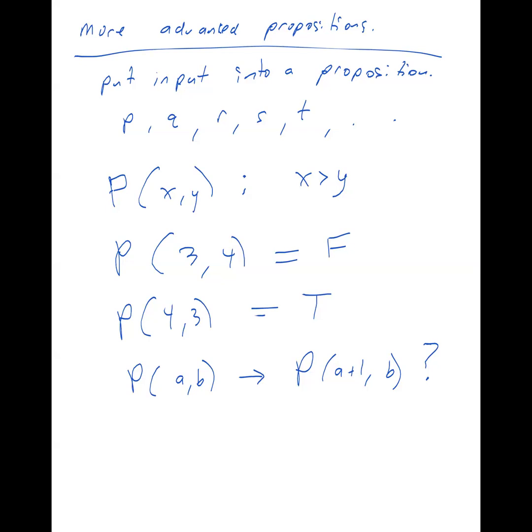Okay, hold on, let me go back to this. That could be a function, from what I'm hearing you say, but that wouldn't be a propositional function because it doesn't have a true or false value. It just has an output value. It calculates two outputs from the input. So it's like A plus 7 and B, you said? Yes. Okay, so it could calculate A plus 7 and B as two output values, but it needs to be something that's either true or false. So you could say A plus 7 equals B.